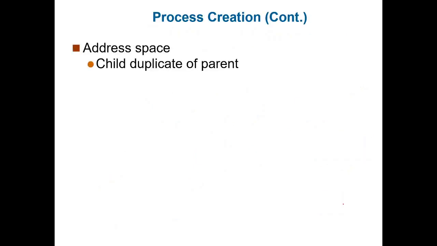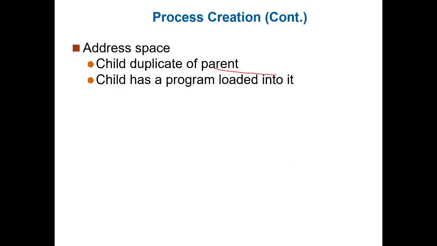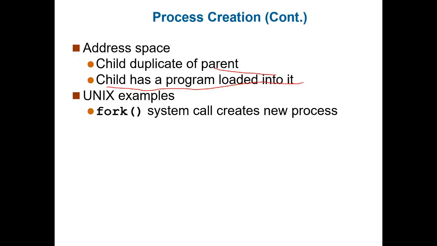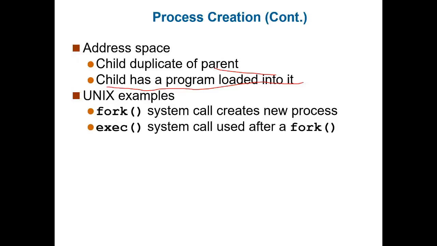Address space: how memory will be shared by the processes. The child is a duplicate of the parent, so it shares the same address space as the parent. The child has a program loaded into it. Some examples: the fork system call creates a new process.